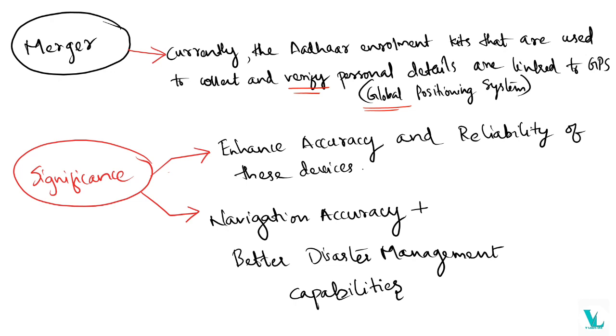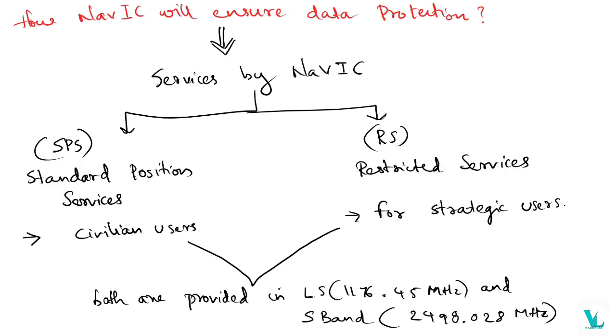And what is the significance? It will enhance the navigation accuracy as well as the reliability of the devices. And also we know that NavIC is mainly used for disaster management as well as to spread messages for the fishermen about cyclones and tsunamis. So it will enhance the efficiency, okay, when interlinking NavIC with Aadhaar.